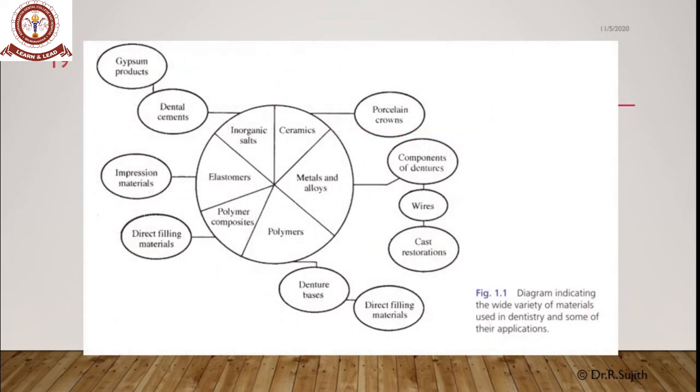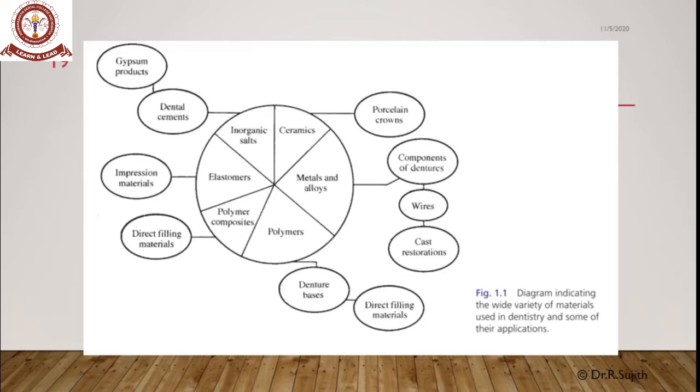So we have seen the classification of dental materials. Now the available dental materials are broadly classified under these six categories, which are mainly either inorganic salts, ceramics, or metals and alloys, or polymers, or polymer composites, or elastomers. The intended applications are given in the subsequent circles.